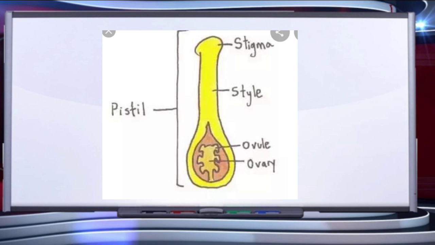It receives the pollen during the process of pollination. Style is a long, cylindrical structure which joins the ovary and stigma. The basal swollen part of the carpel is called the ovary. The ovary possesses the ovules. The ovule possesses the female gamete called egg or ovum. Gynoecium is thus the female part of the flower.